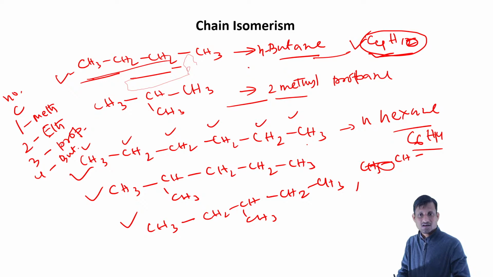So basically this is how we can understand the chain isomerism. Here we have no methyl. This is a branching at two position. This is at three position. This kind of variation is called the chain isomerism. There is a change in the arrangement of the chain structure. This is how we can understand the chain isomerism.